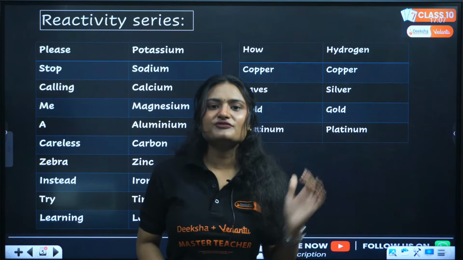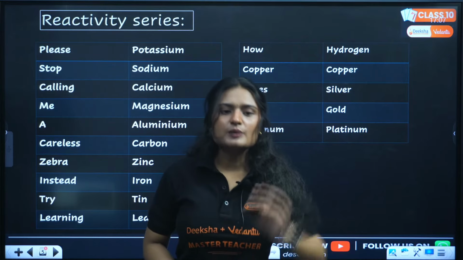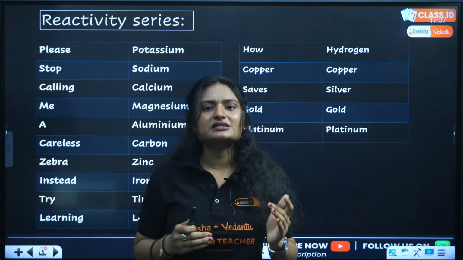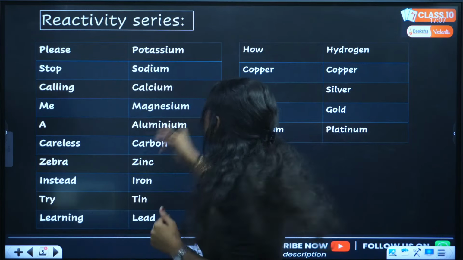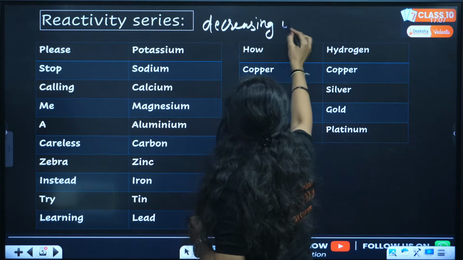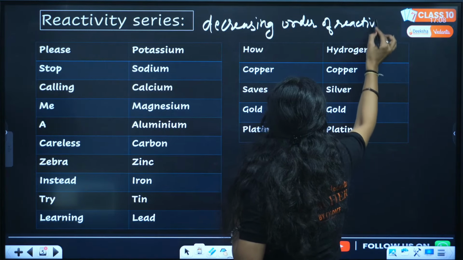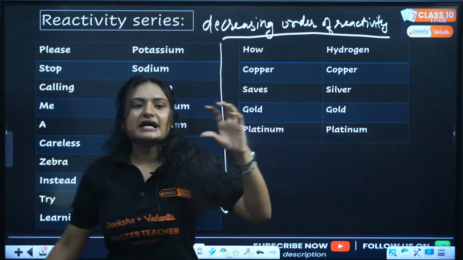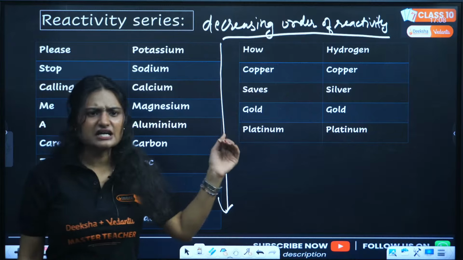Now this is a series of elements in which elements are arranged in decreasing order of their reactivity. The more reactive elements are placed at the top of the reactivity series, and as you go down the series, the elements have decreasing reactivity. So when you are going down the reactivity series, the reactivity of these metals or elements decreases. Clear? So we'll start with potassium.